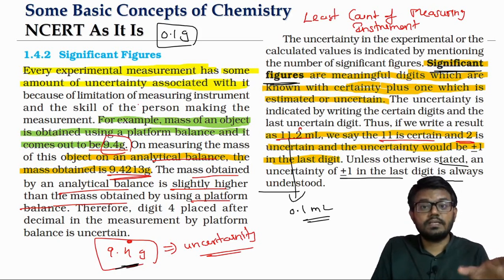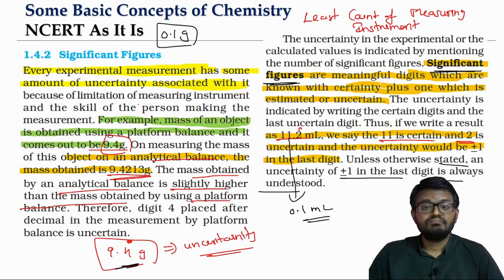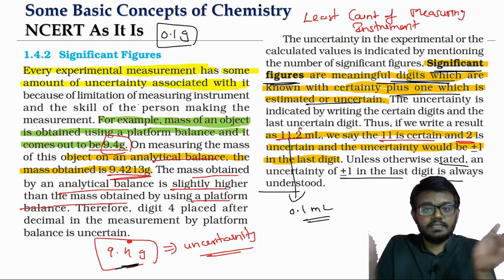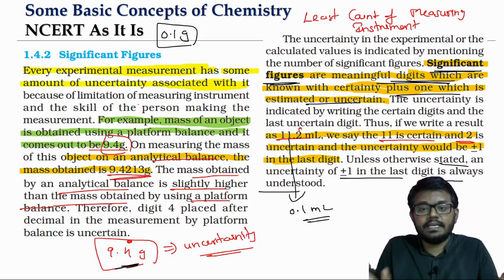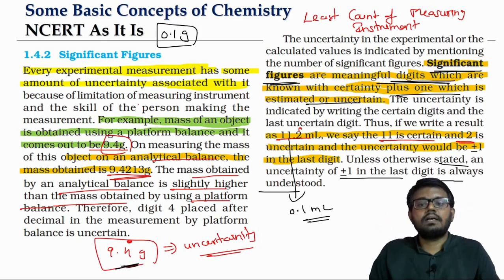So this is the one that is important for us in terms of both NEET as well as JEE. We have got questions in the previous years also asking what is the number of significant digits. So any data or measurement that is given to us, the number of significant figures is a representation of the digits with meaningful certainty plus the one that is uncertain. So the total number of significant figures in any data is going to indicate the amount of certainty we have in that measured value.